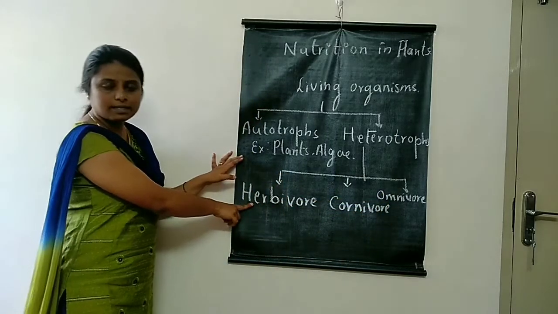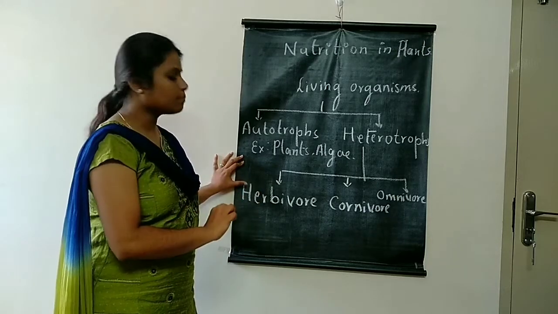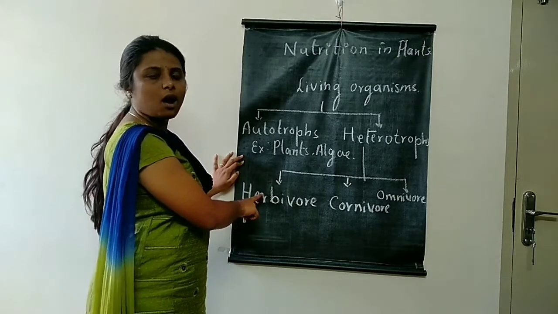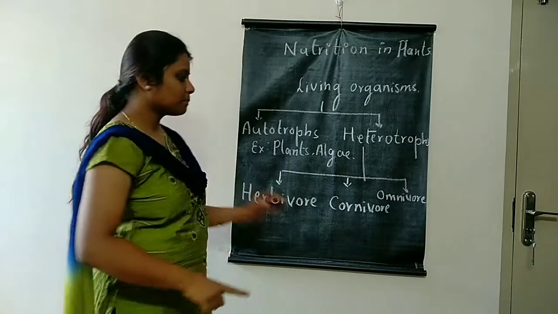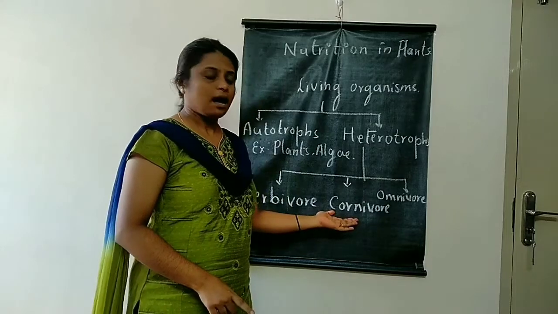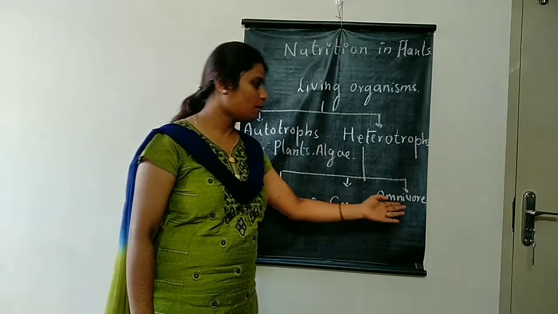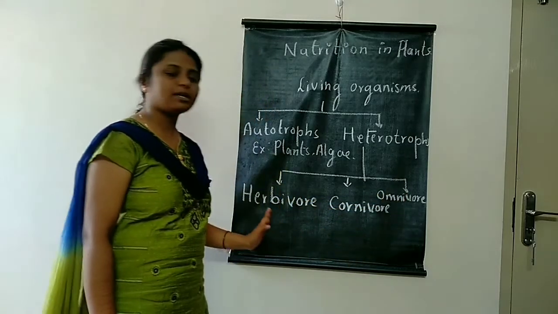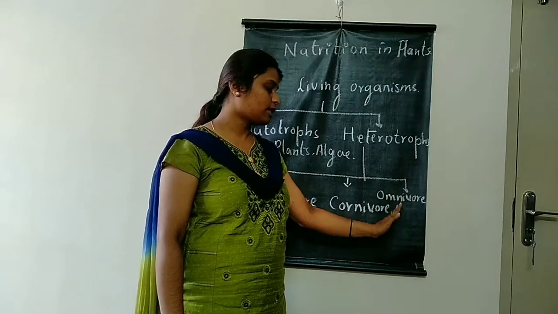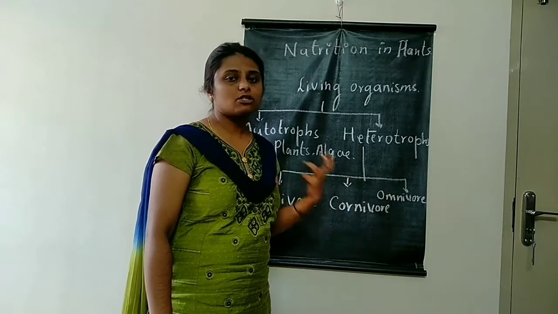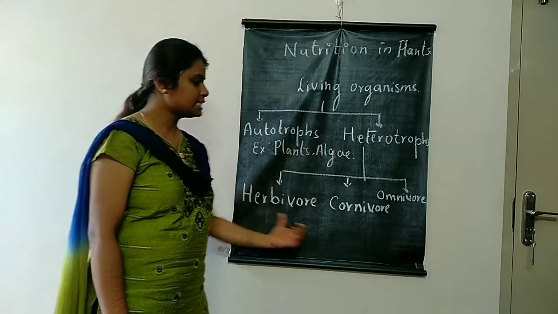Herbivores are the organisms which depend on only plants and plant products. Carnivores are the animals which depend on meat and meat products. Omnivores are organisms which depend on both the plant and plant products and also the flesh of the animal. So you have to write one example for each of these.